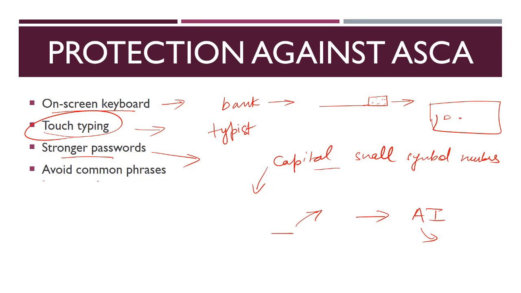Similarly, we should avoid using common phrases. For example, let's say, I just told you the password, then 1, 2, 3, 4, 5, 6, your name or your mother's name. These things are very easy for anyone to predict, and therefore it is very important that people do not utilize such things in their password so that they can be more safe. So this is what this topic is all about.